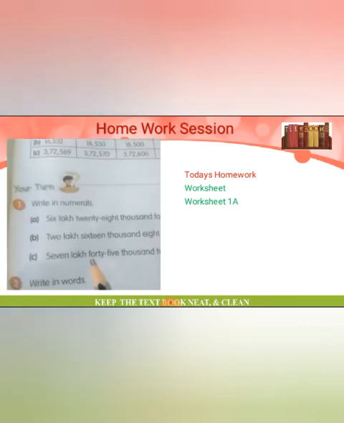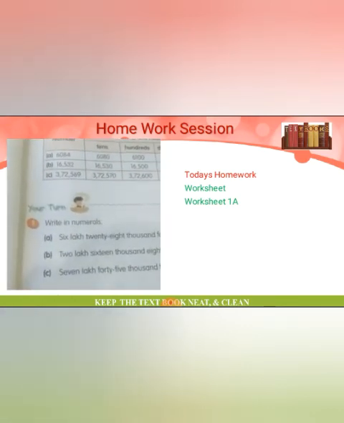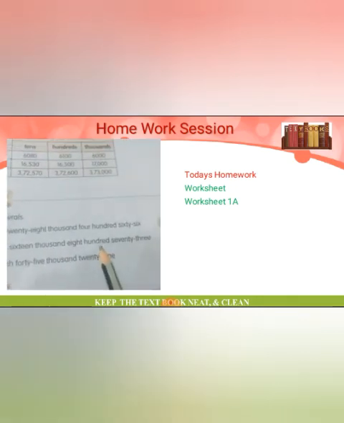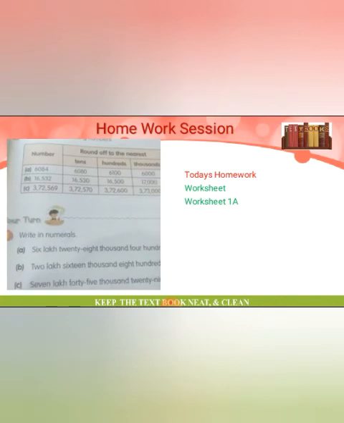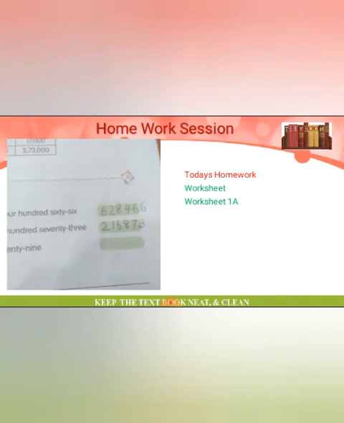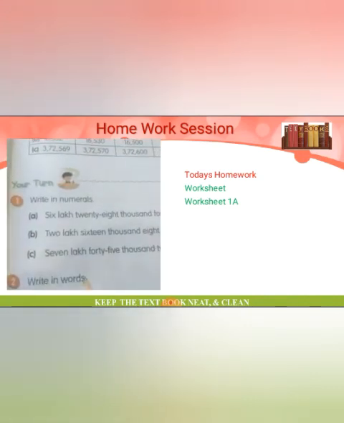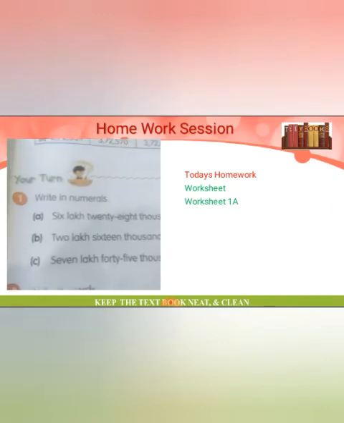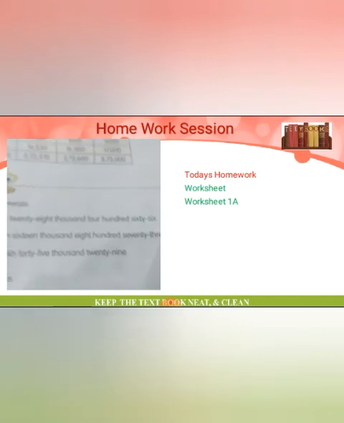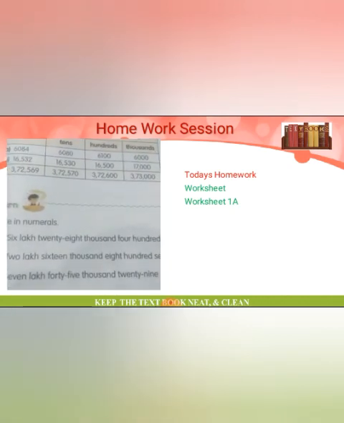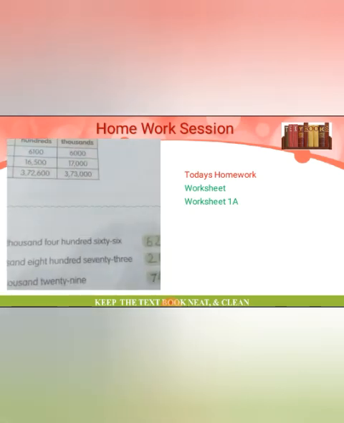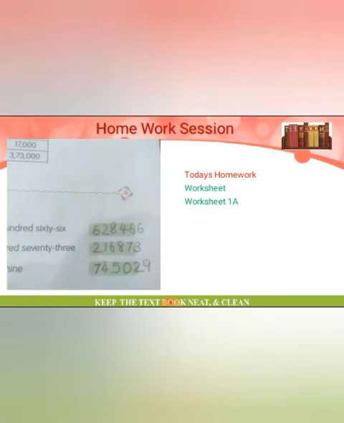Then next, 2,16,000, so 2,16,873. 873 is the numeral for the second question's answer. Then the third one, 7 lakh 45,000, so 7,45,029. There is no 100 place, so putting 0, then write 29. This is the answer of the 3 questions. You understand?